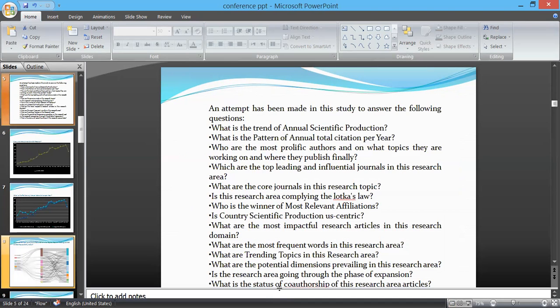In this study, an attempt has been made to achieve the following objectives, and we try to answer the following questions. What is the trend of annual scientific production in this research area? What is the pattern of annual citations in this research area? Who are the most prolific authors in this research area? On what topics are they working, and where do they finally publish their work? What are the top leading journals in this research area? What are the core journals? So we'll try to answer these questions.